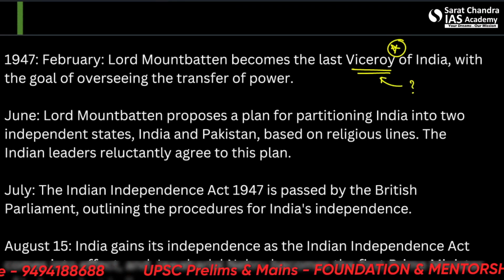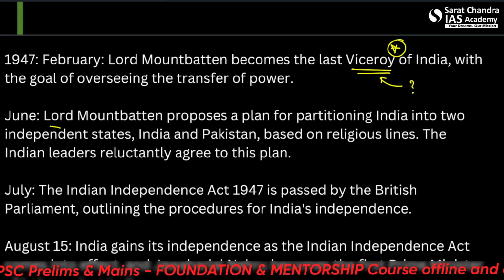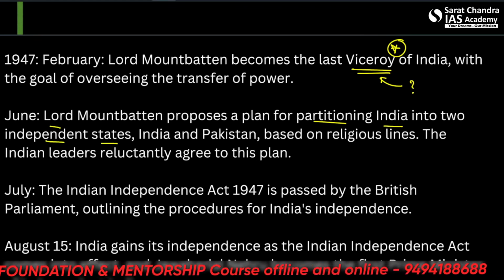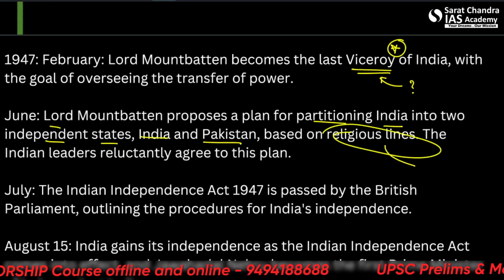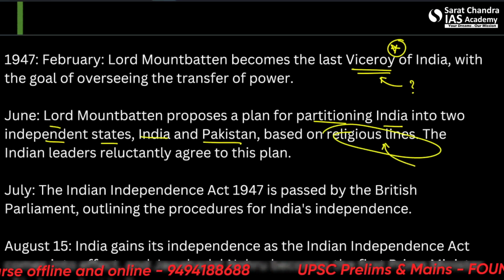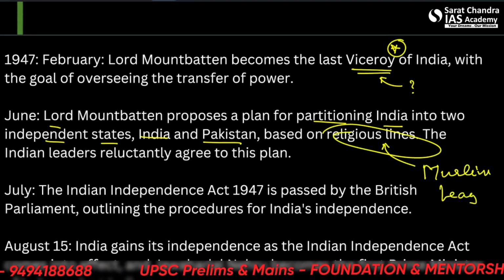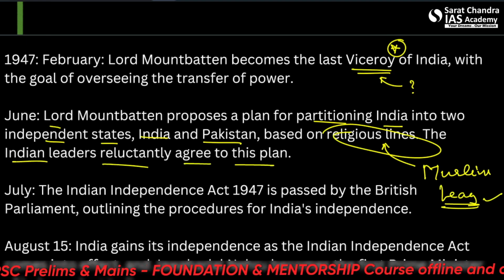Please remember all this. In June, Lord Mountbatten proposed a plan for partitioning India into two independent states, India and Pakistan, based on religious lines. It's not on linguistic lines. It was also a major demand of the Muslim League. The Indian leaders reluctantly agreed to this plan.